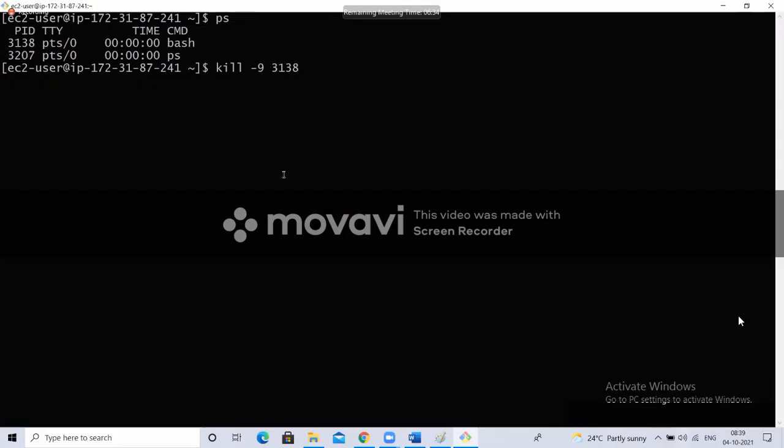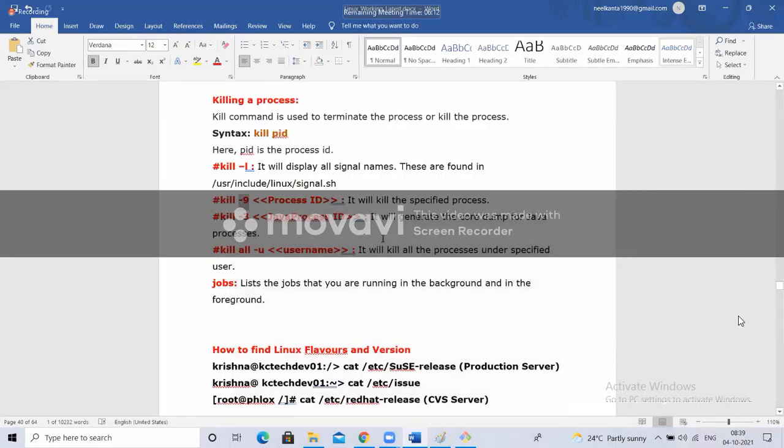Now if I type this and enter, it will close the terminal, because in the terminal the bash shell is running. We'll discuss shells again at the starting topic of shell scripting. So if the bash shell is not there, you cannot run your terminal, so it will get closed. I don't have patience to reopen it, so I'm not closing it. Okay, fine.